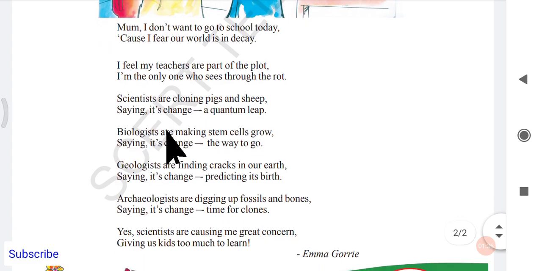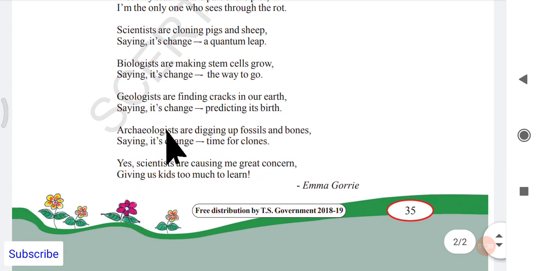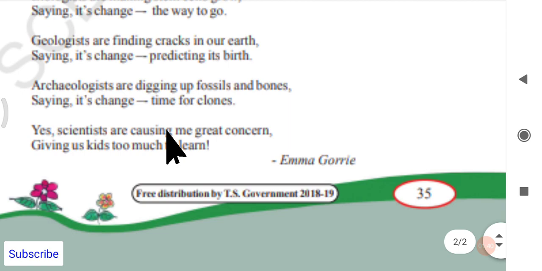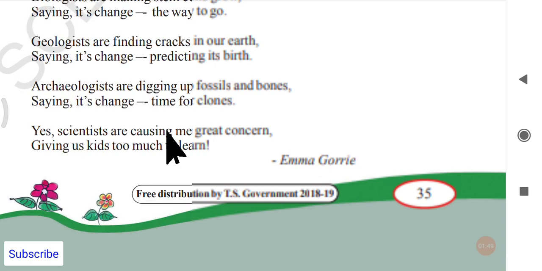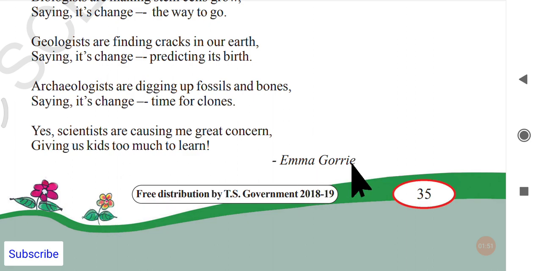Let me zoom in a little bit, and before we read the poem, please note down that the composer of the poem is Emma Gorri. It is not Gorre, it is Gorri. Here you can see the spelling, Gorrie.